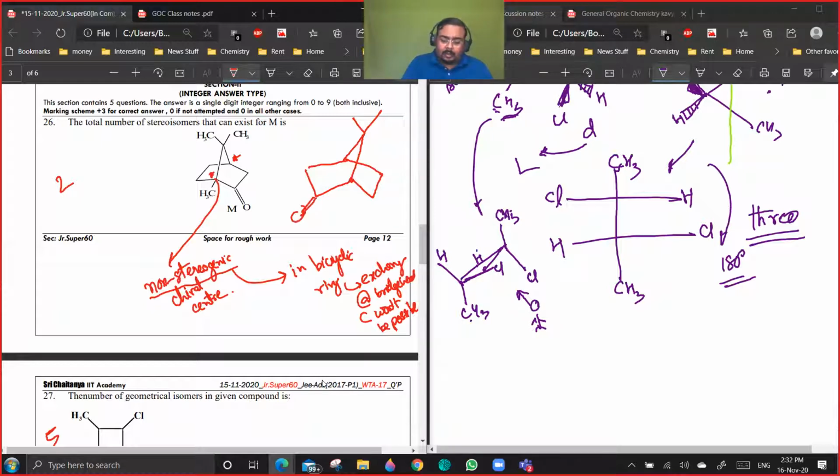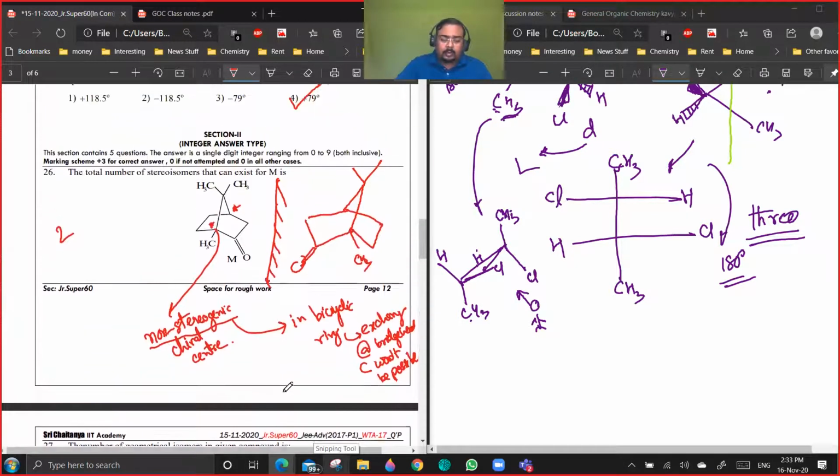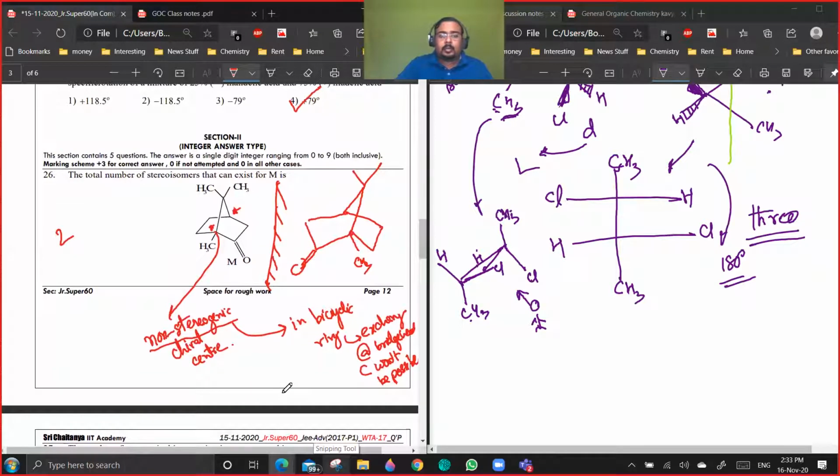So it will be something like this. And this CH3 will be going something like this. This is the mirror image. Getting the point? Yes or no? Okay. So in any bicyclo compound, the bridgehead stereogenic centers will be 0.